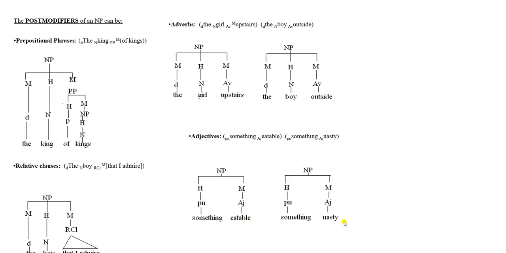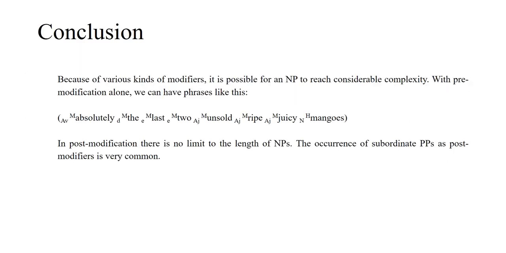Eatable is an adjective, nasty is an adjective which functions as post modifier in respective phrases. And finally, NPs in apposition. We have already discussed NP in apposition. So in this phrase, the hero is an NP in apposition which functions as post modifier of this NP.